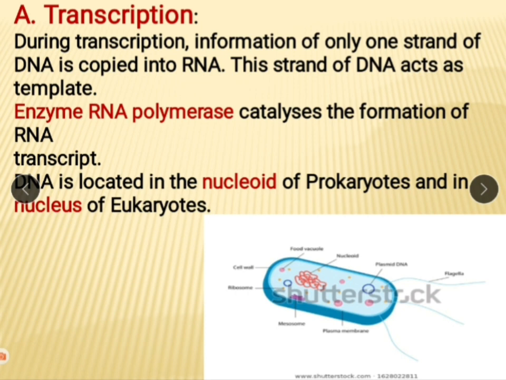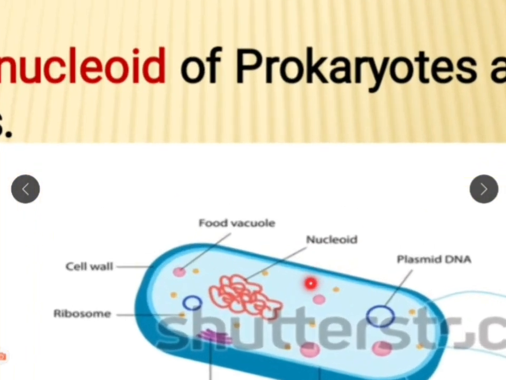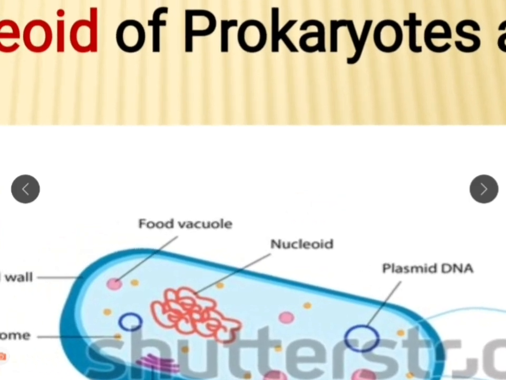Transcription. During transcription, information of only one strand of DNA is copied into RNA. This strand acts as a template, and it is also called the antisense strand. I already explained which enzyme is required, that is RNA polymerase, as formation of RNA takes place. This DNA is located in the nucleus of prokaryote and nucleus of eukaryote. See here, the nucleus is shown. What is the nucleus?